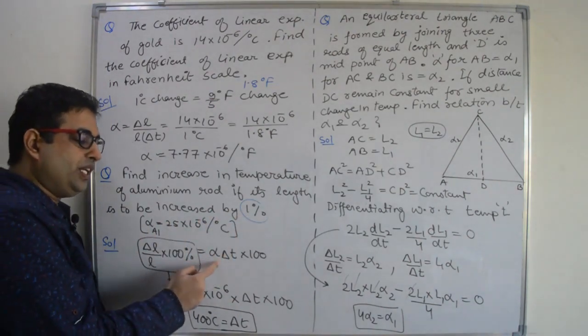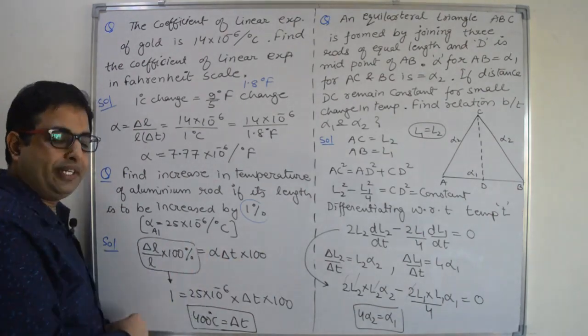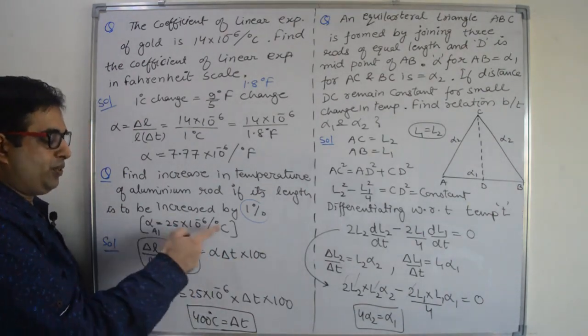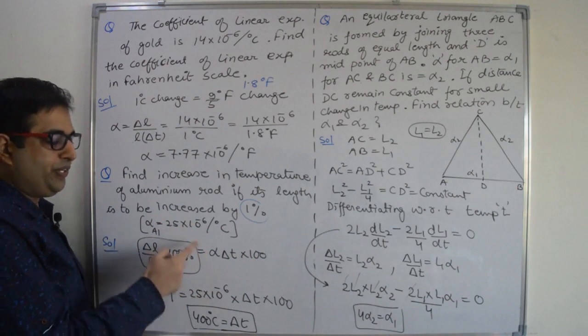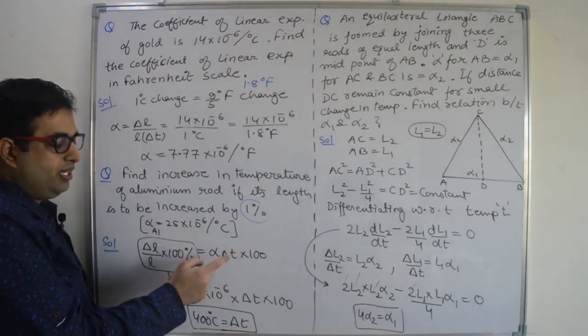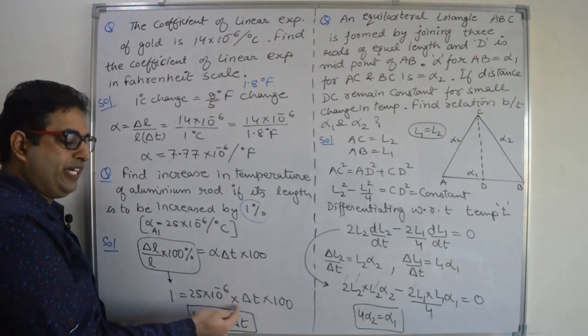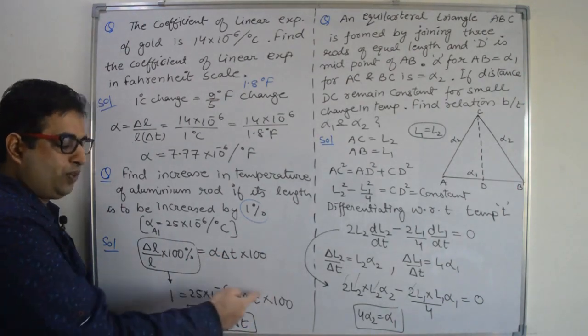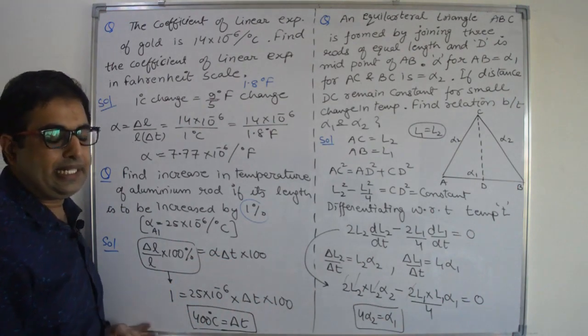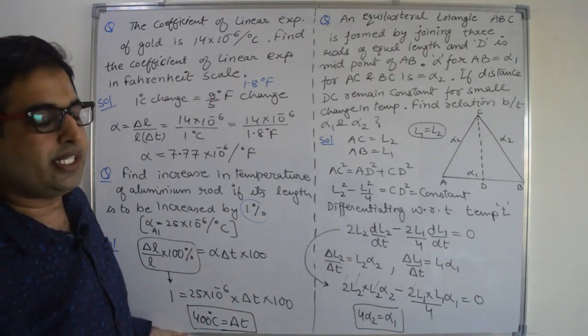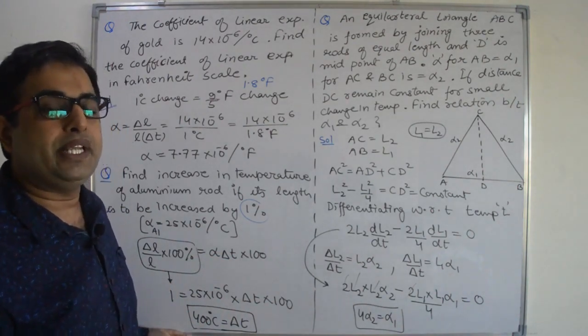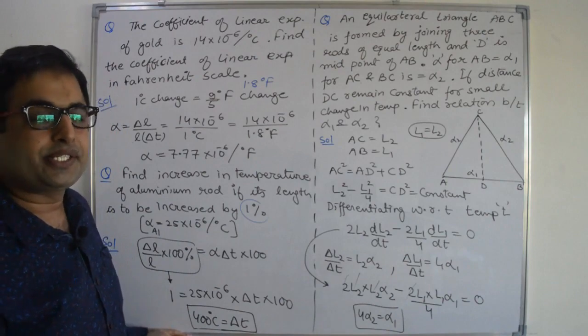And it is equal to alpha into delta T into 100. Alpha value is given in the question for aluminium, 25 into 10 raised to power minus 6. Delta T we have to find out, 100 is in multiplication. Find out the value of delta T from this equation. You will get delta T as 400 degrees Celsius. So the increase in temperature is 400 degrees Celsius.